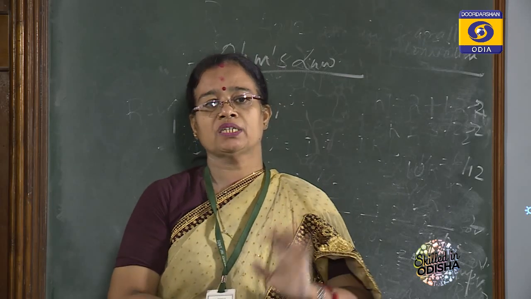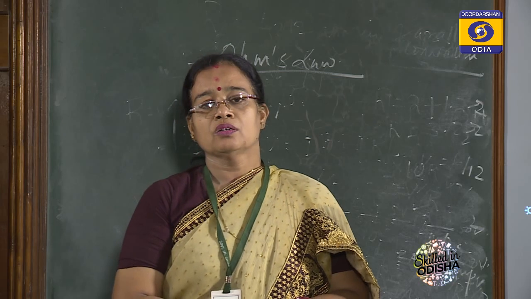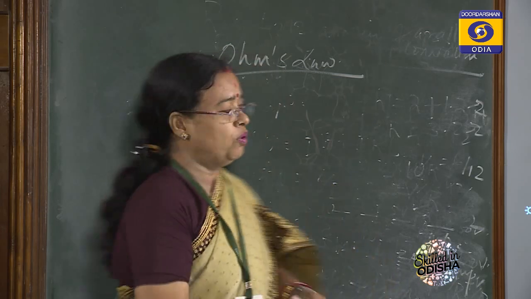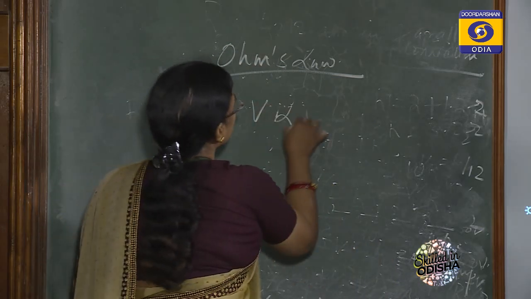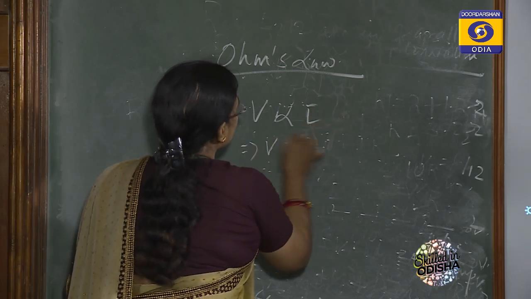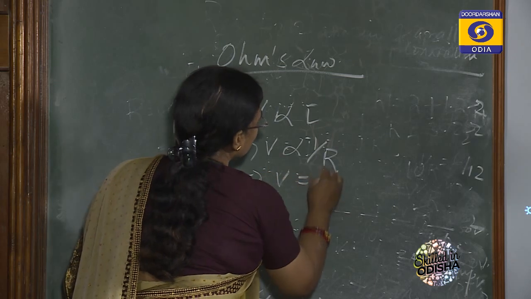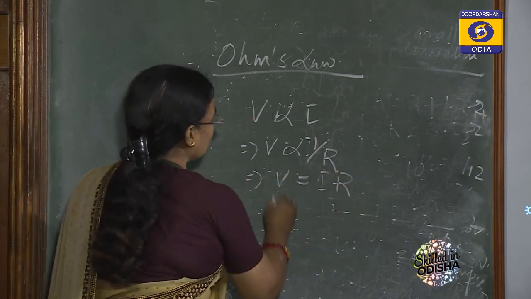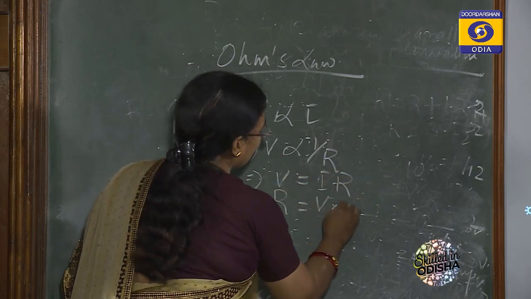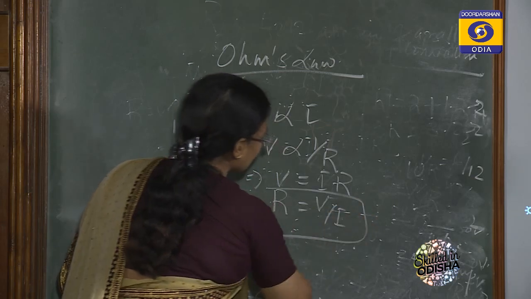Temperature remains constant here. So voltage is directly proportional to current and inversely proportional to resistance, and again V is equal to IR. So R is V by I. So that is the resistance.